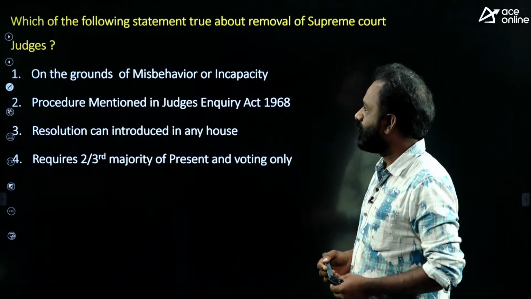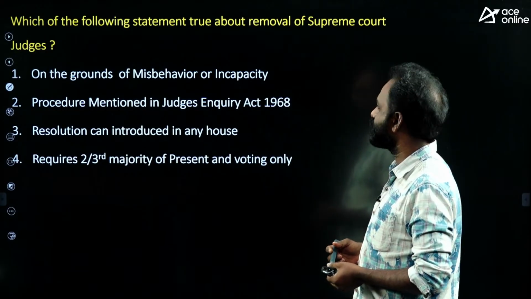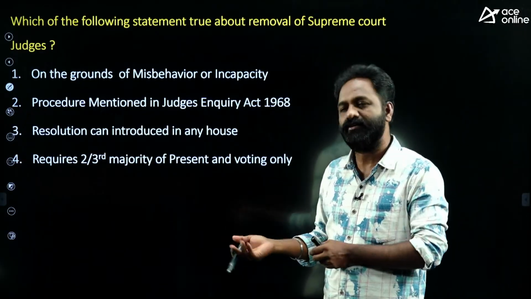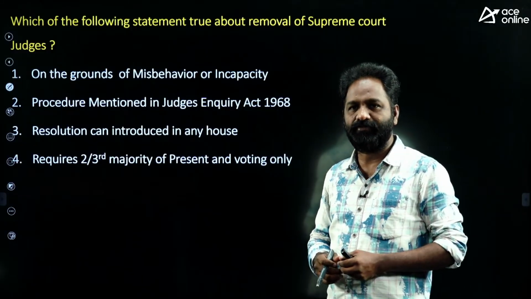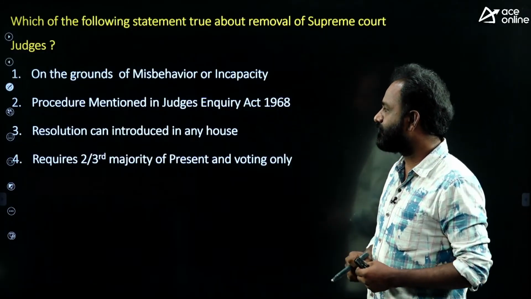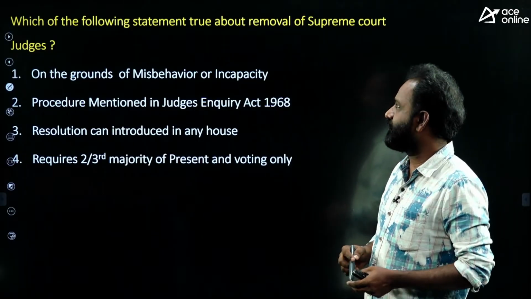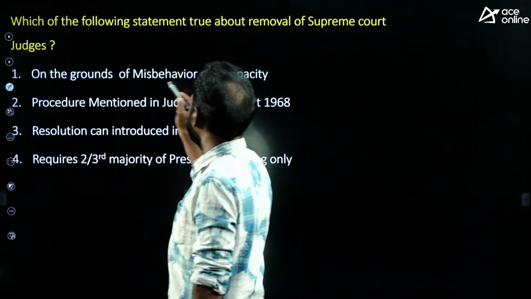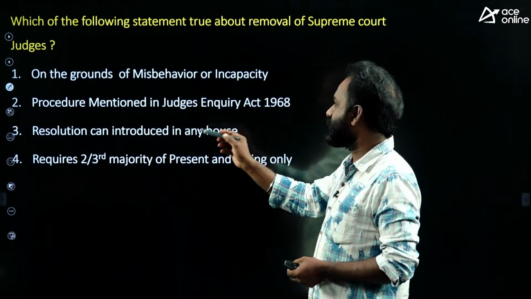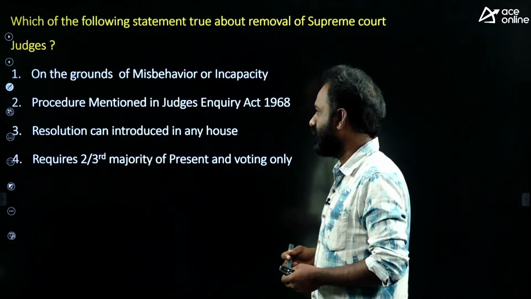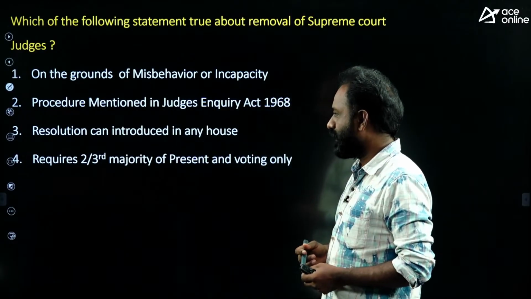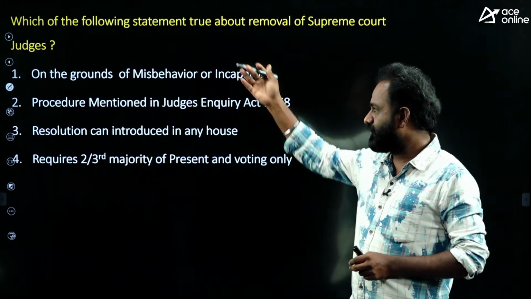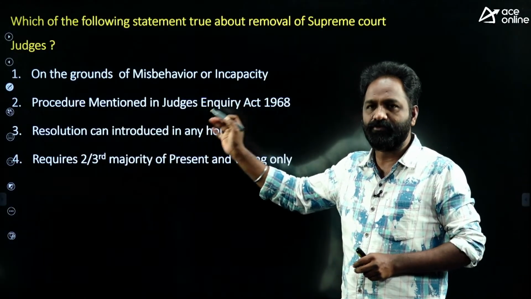The first question: which of the following statements is true about removal of a Supreme Court judge? Multiple options are there. Why am I giving multiple options? Just for the sake of understanding. First option, on the grounds of misbehavior and incapacity. Second, procedure mentioned in the Judges Inquiry Act 1968. Third, resolution can be introduced in any house. Fourth, requires 2/3 majority of the present and voting only.